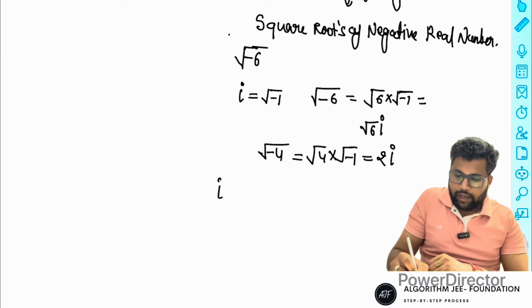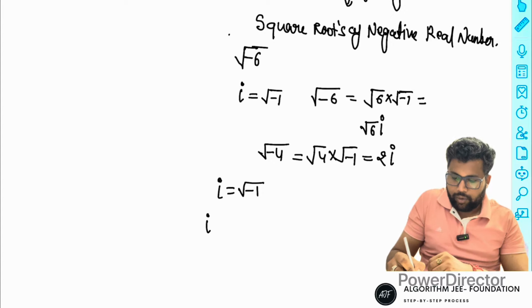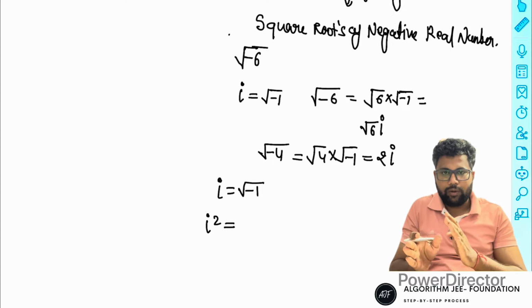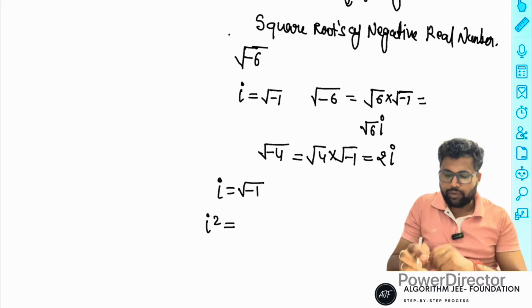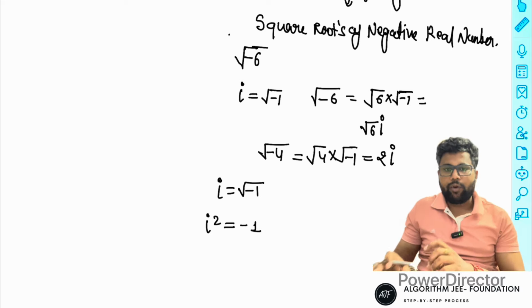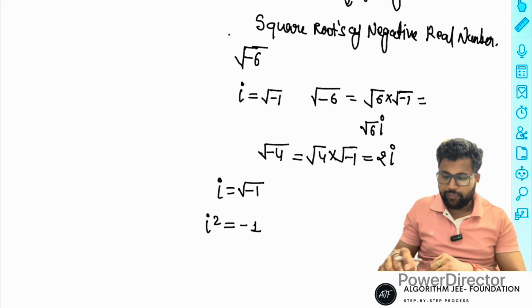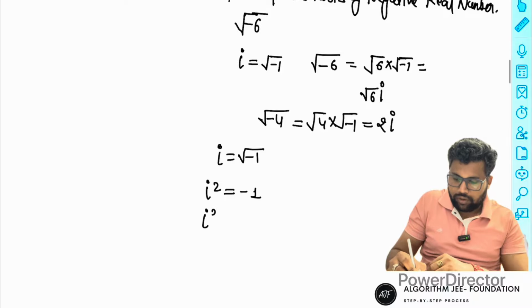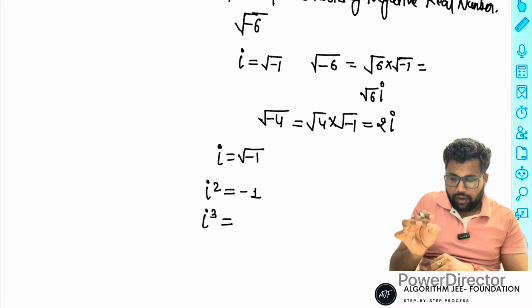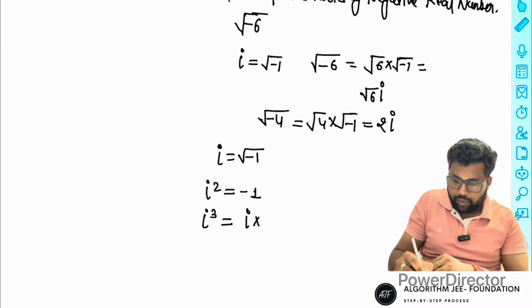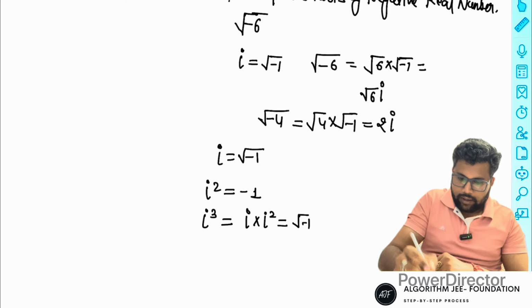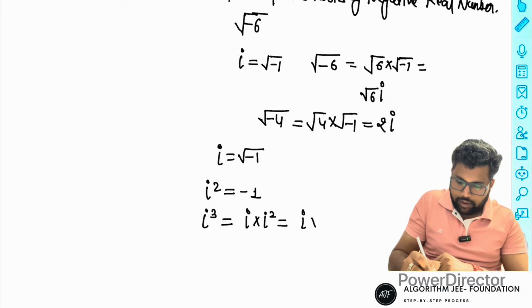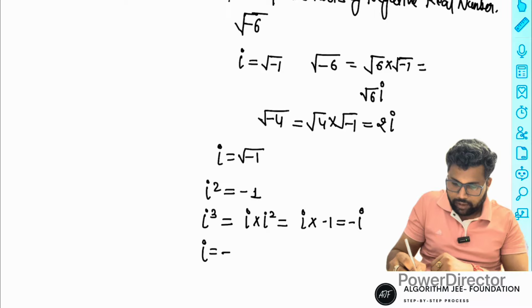See, iota means square root of minus 1. If you square iota, then iota square means the square of the square root of minus 1, that is minus 1. So iota square is always minus 1. Then if you take the cube, you can represent it as iota into iota square. Iota square is minus 1, so it is minus iota. So iota cube is minus iota.